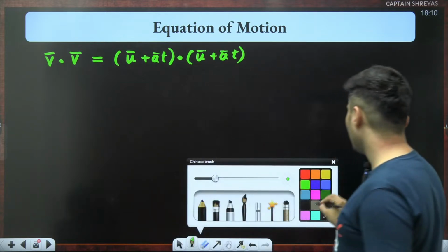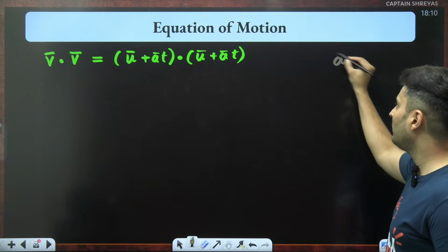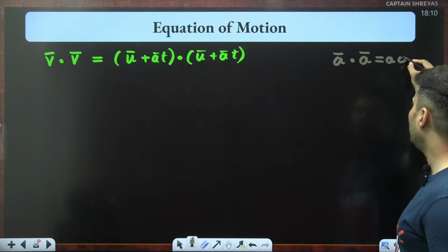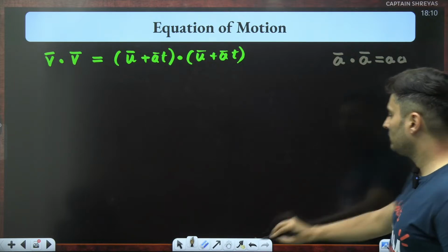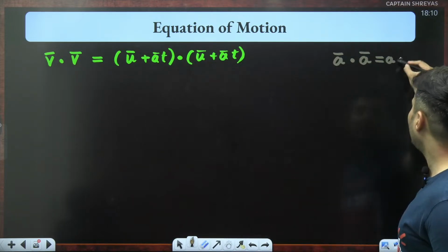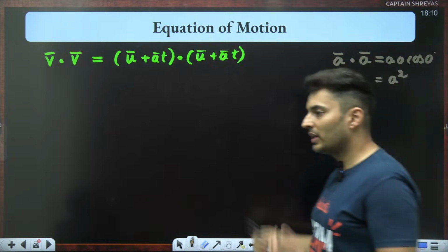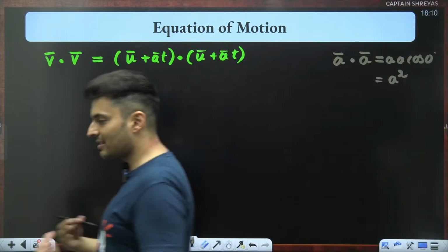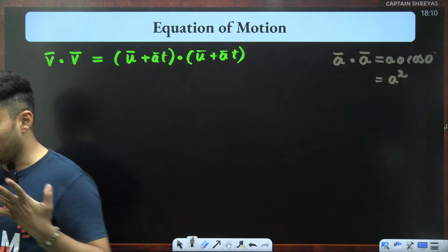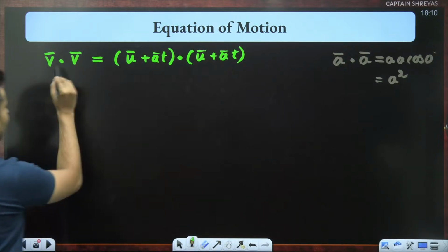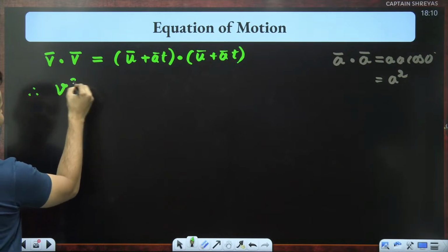Now, very important thing, guys, which you should know. If I take the dot product of a vector with itself, it will be a into a into cos 0. What is cos 0? Cos 0 is 1. So a into a is basically a square. So the dot product of a vector with itself is the square of the magnitude of that vector. So v dot v will be v square.